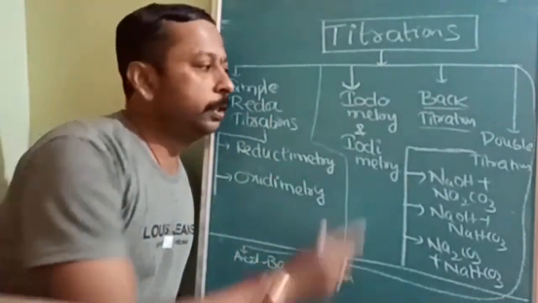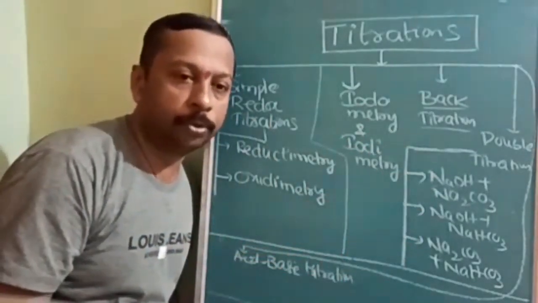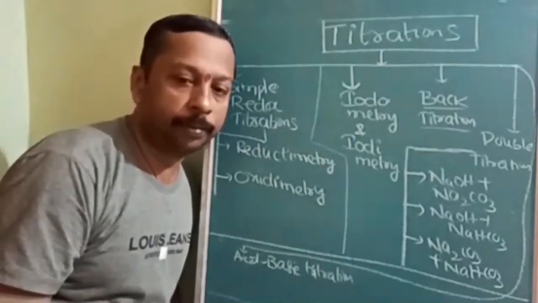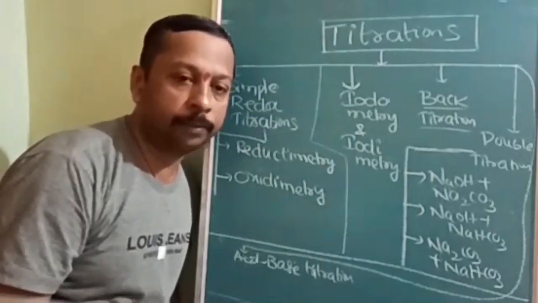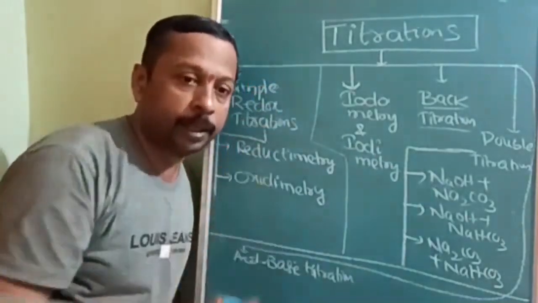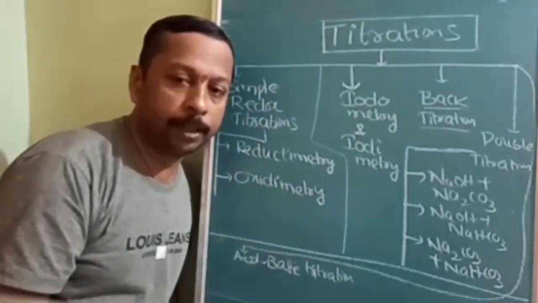These are the maximum number of titrations. Refer to any books and you will find at most these many titrations; some books may have part of this and some may have all of it. I don't think anything is left over other than this in the titration topic. If you find something, kindly inform me so that I can update myself.